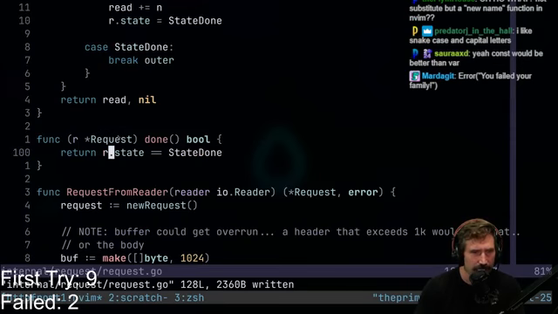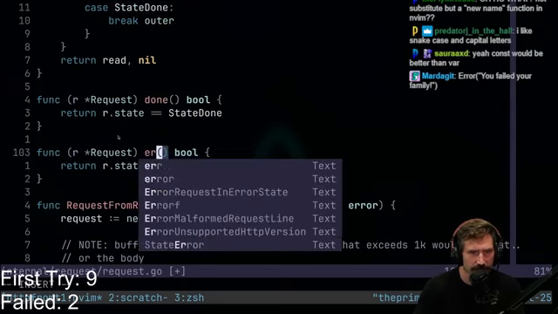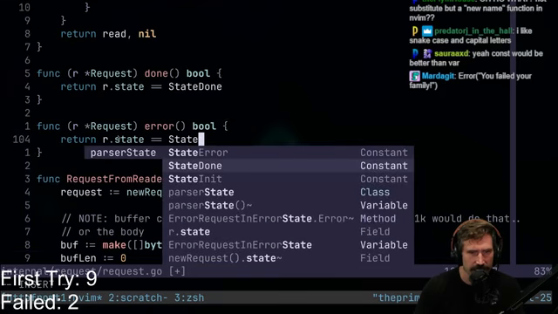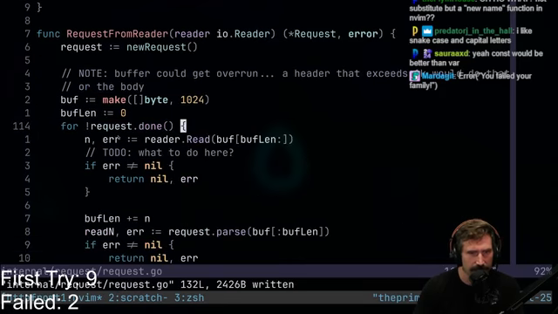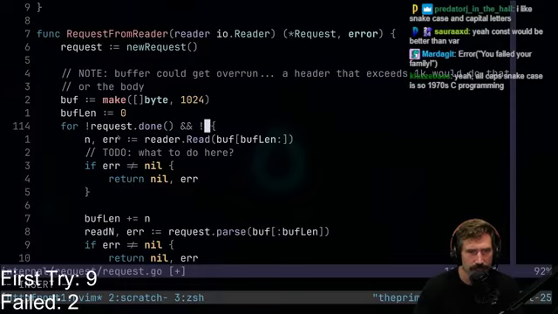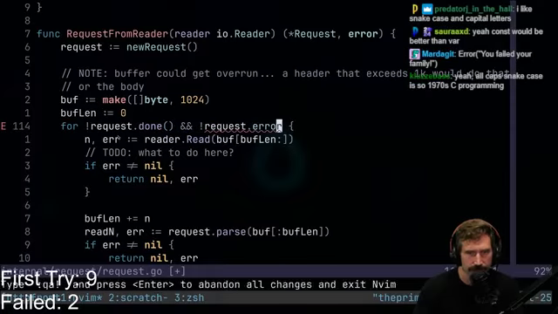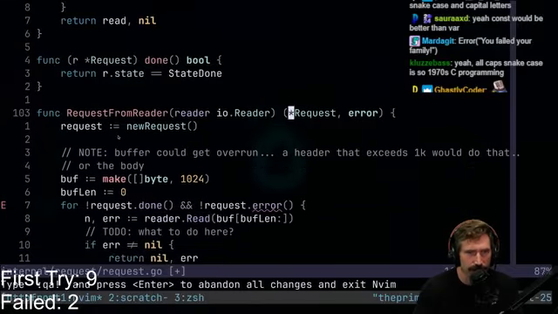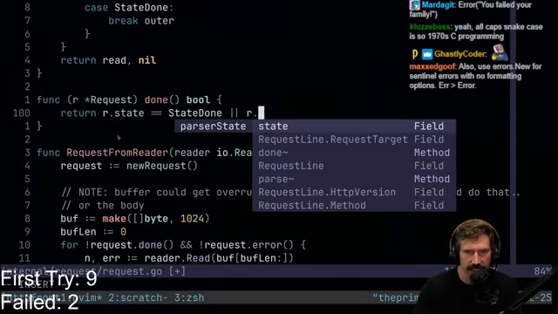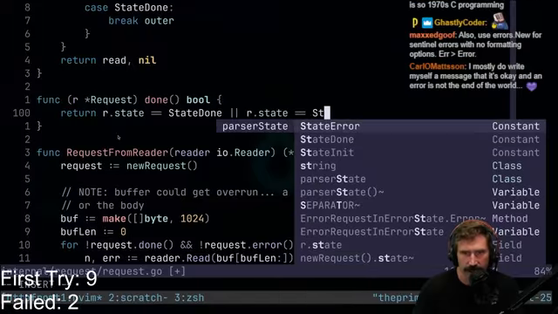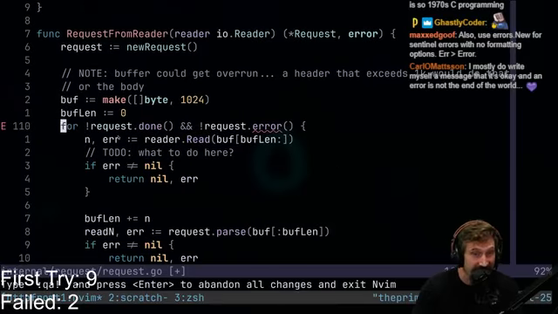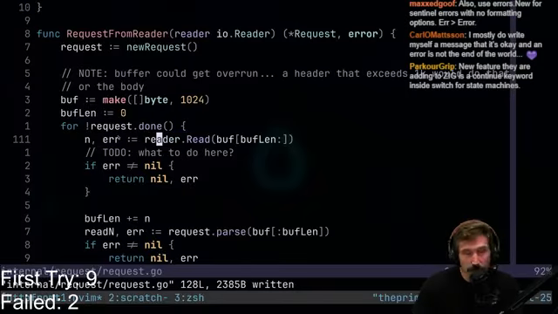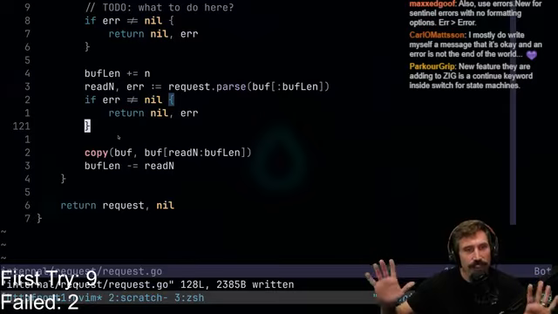All right, I'm happy with this one. Super fantastic. We'll yank this one, and we'll also have error, which will be state.error, and that way my little for loop can have and not request.error, right? I guess, or I could do it the other way around, or r.state equals state.error. Yeah, that actually might feel better because it is technically done. There's no progressing. Who cares? We're not too worried about things yet.